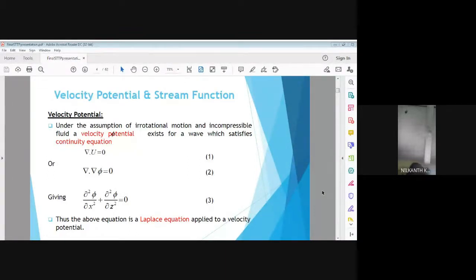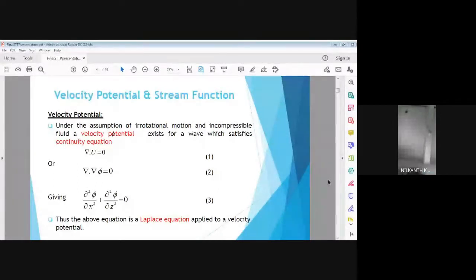And if U is the gradient of velocity potential phi, the unit of the phi term here, velocity potential, is meter square per second. And finally, if we substitute this value of phi in equation 2, we get the Laplace equation, that is dou 2 phi upon dou x square, double differentiation, plus dou 2 phi upon dou z square equal to 0.